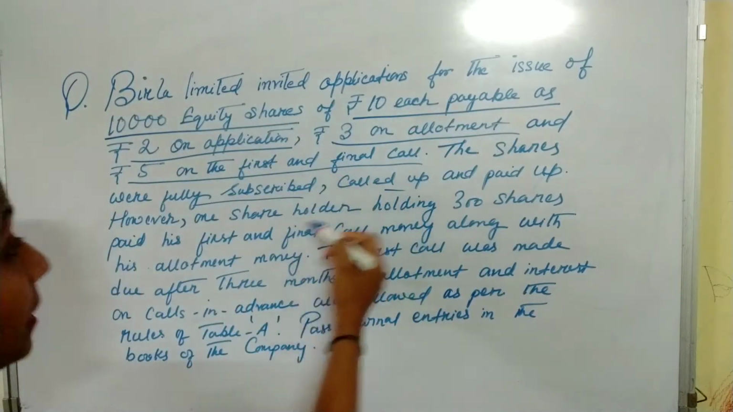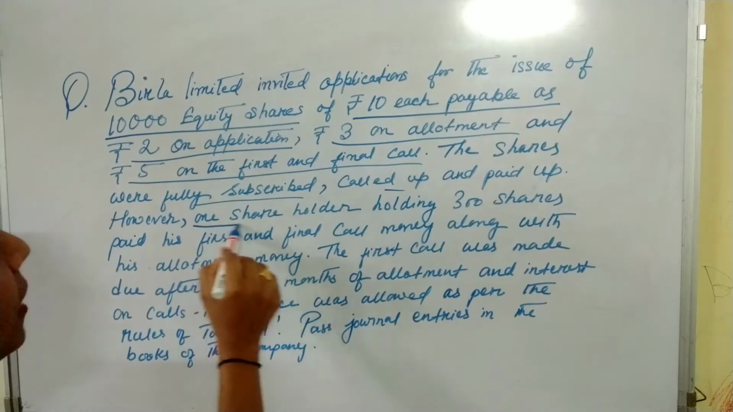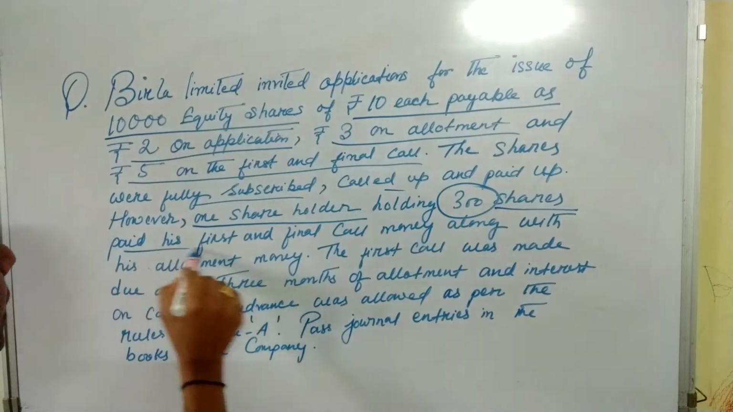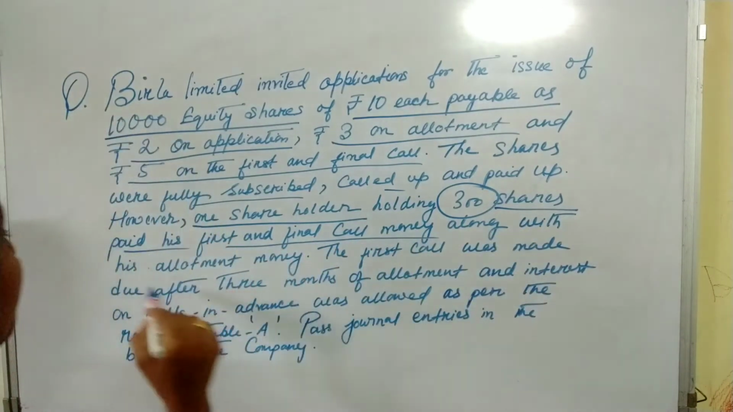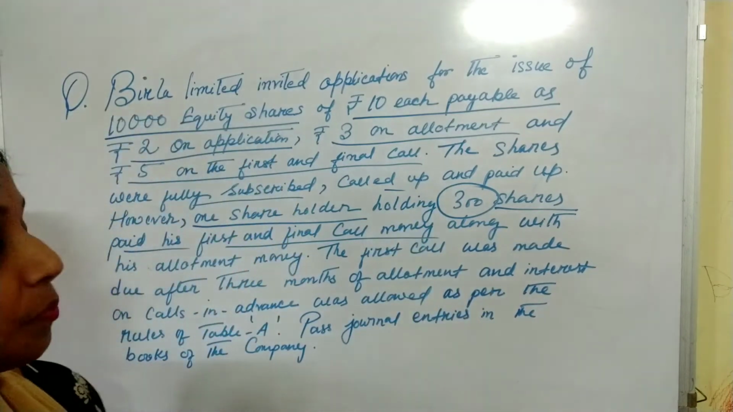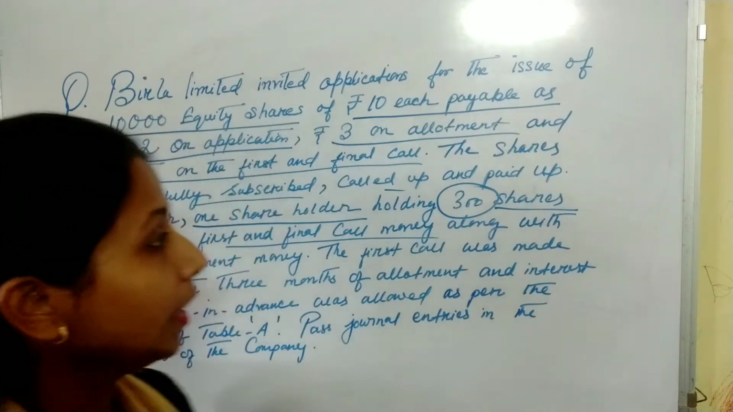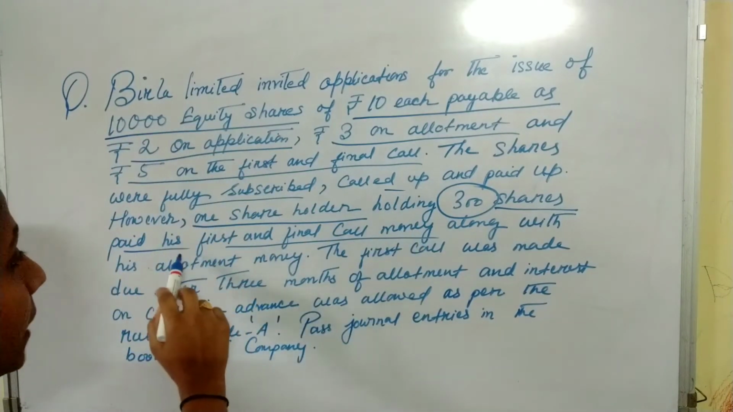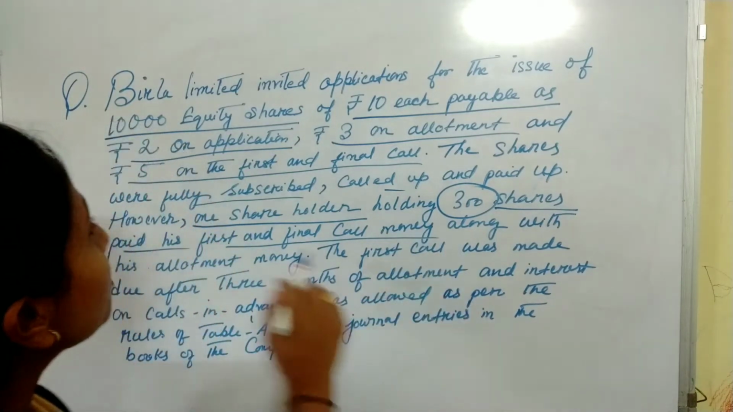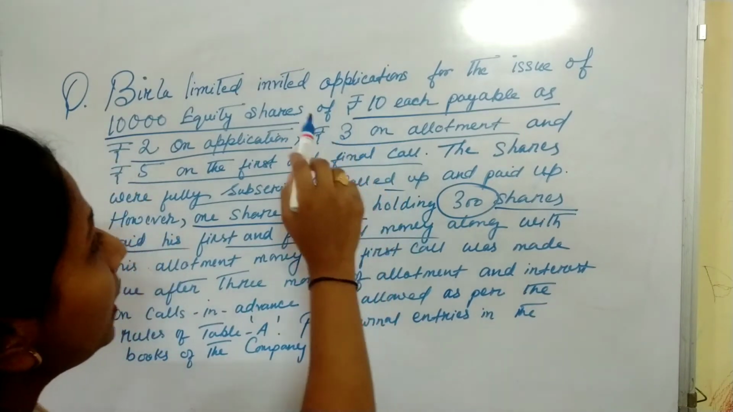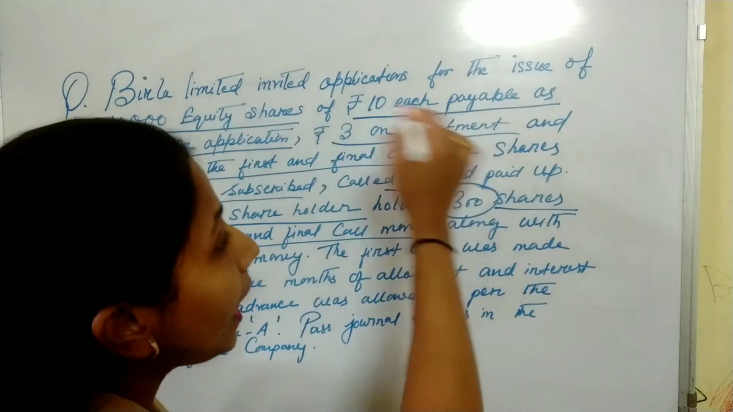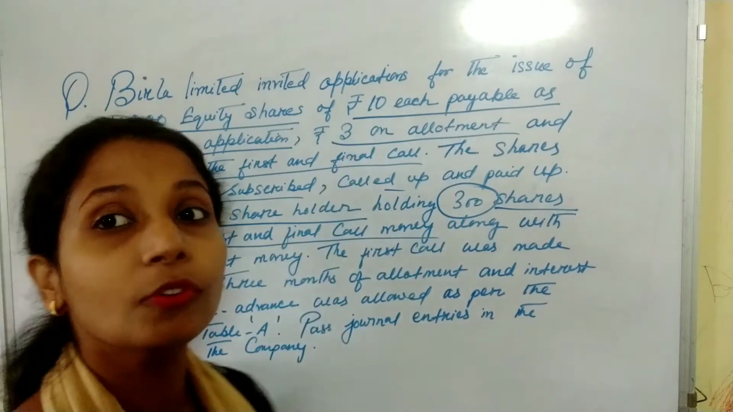Next, let's see the next thing. However, one shareholder holding 300 shares paid his first and final call money along with his allotment money. See, one shareholder is holding 300 shares. He has paid his first and final call money along with his allotment money. That is, what is the amount of allotment? Rupees 3. He has paid rupees 5, that is first and final call money, along with the allotment money. That is a case of calls in advance.